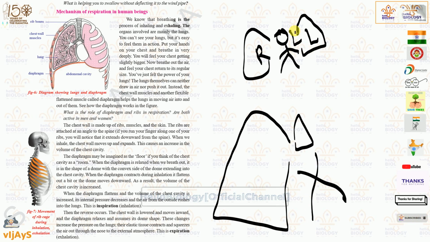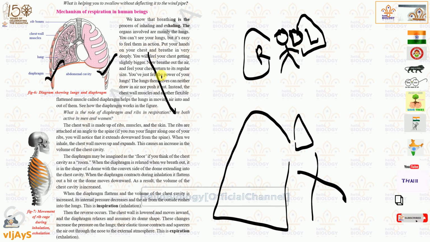Why? Because there is a cavity here called the cardiac cavity. There the heart is located. Here you can see the heart is located. So that will be turning slightly towards the left side. So for that purpose, what will happen? In the evolution of humans, lakhs of years ago, the size of the left lung was compressed, a little compressed, not much, very little, such that the right lung is a little larger comparatively.